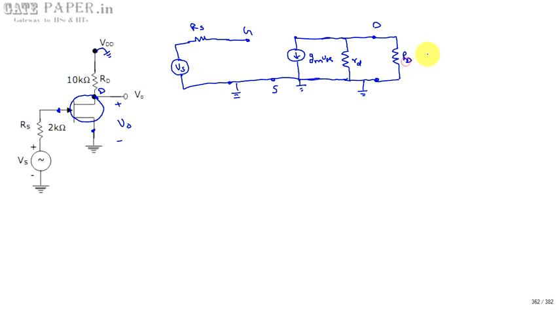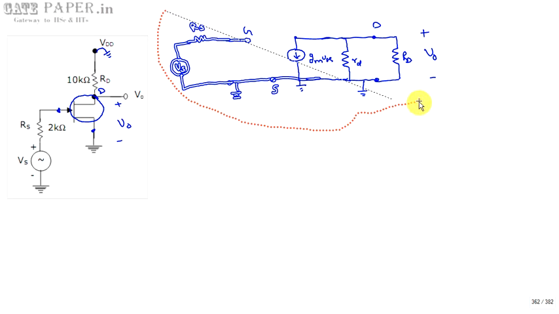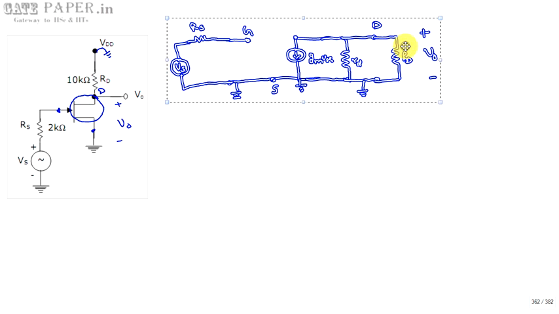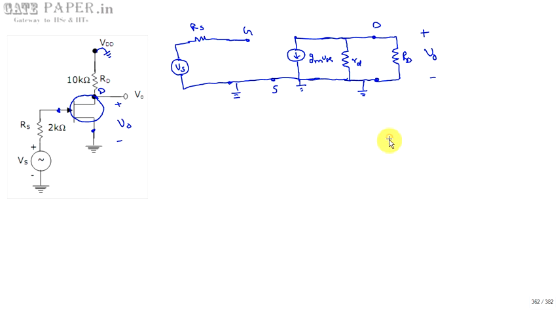This is capital RD and V0 is from drain to ground. So this is the small signal equivalent model for the JFET amplifier.